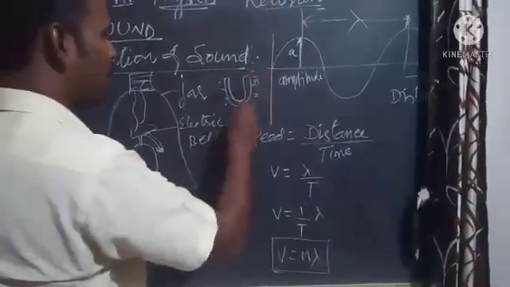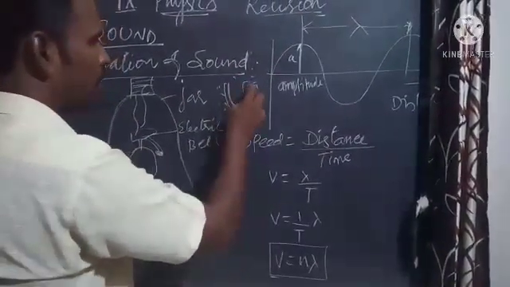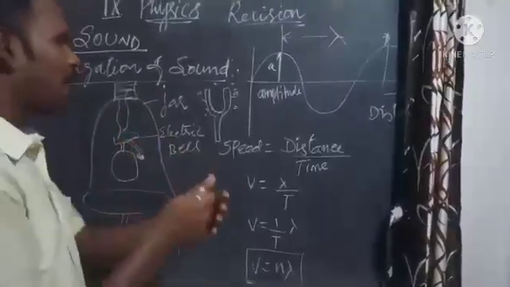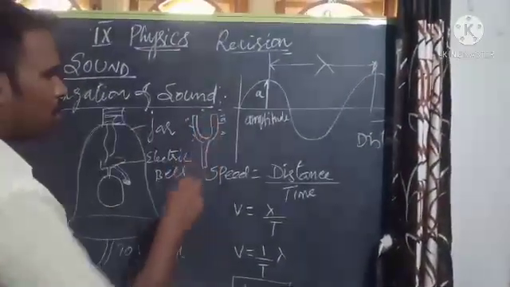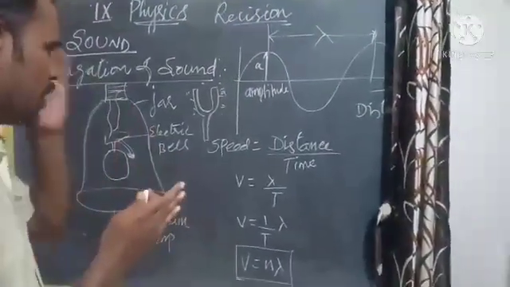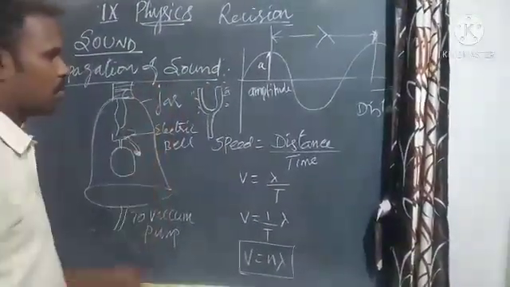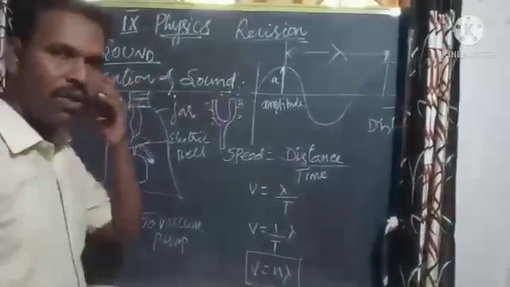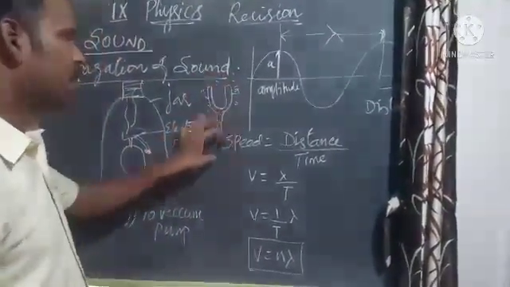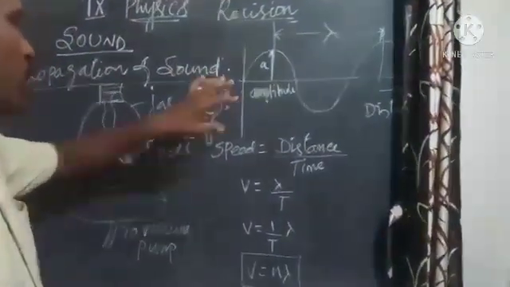So here the air molecules are present. When you strike the tuning fork with the rubber pad, the air molecules vibrate one after another, and the sound is transferred to other molecules, and finally it reaches our ear. Like this, sound can be produced.